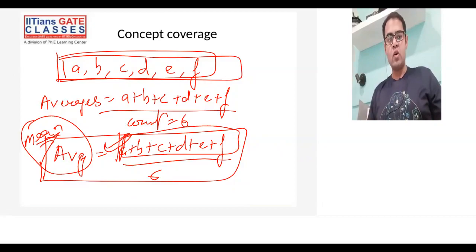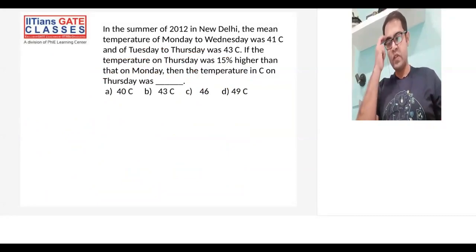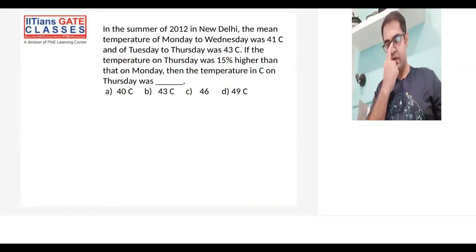Whatever kind of variations are possible in this, we are going to check all these variations using an example. So let's try and solve some questions now so that you'll get a better idea on what to expect from averages. This is a question which came in, I think, GATE 2012. Again, we have the same procedure: you pause the video, you try this question yourself, and then unpause to check the solution. Please pause it now.